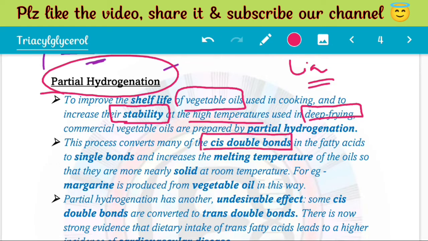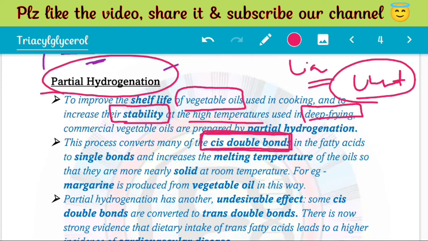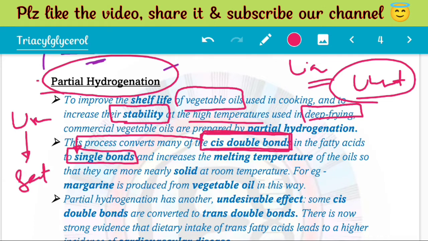Because they have unsaturated fatty acids, which are mostly composed of cis double bonds instead of trans, and in biological systems cis double bonds are more abundant because they are more fluid in nature, we convert these cis double bonds into single bonds. This means that from an unsaturated fatty acid we can form a saturated fatty acid. This is partial hydrogenation.